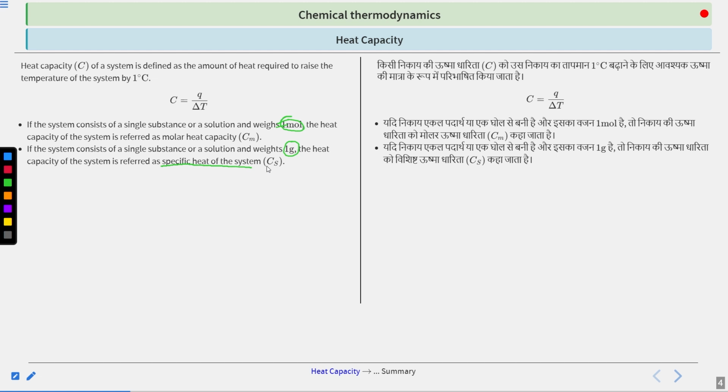So if you are saying iron, then it should be pure iron. That should be clear. The same thing goes for heat capacity. So I would conclude that heat capacity is extensive, and molar heat capacity and specific heat capacity are intensive. Clear?